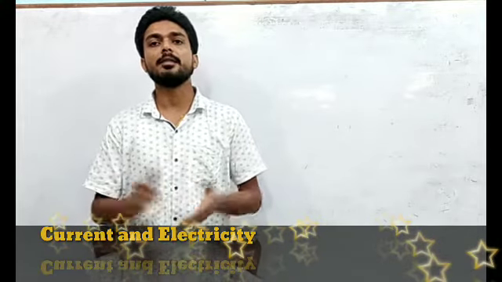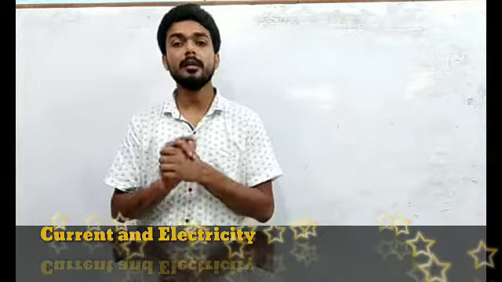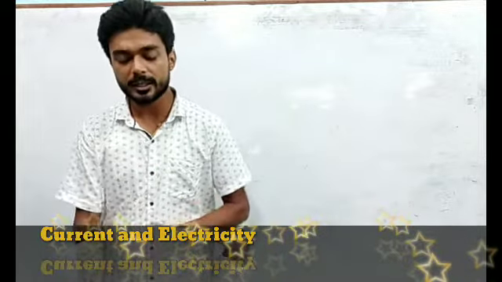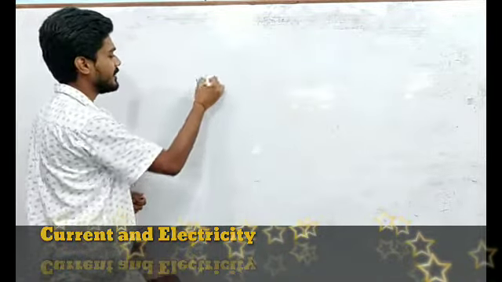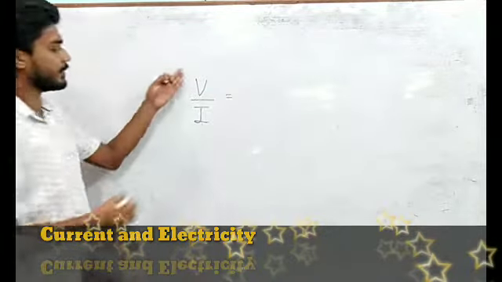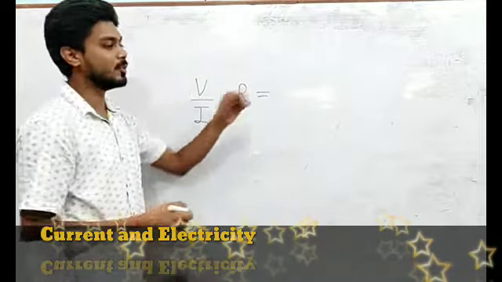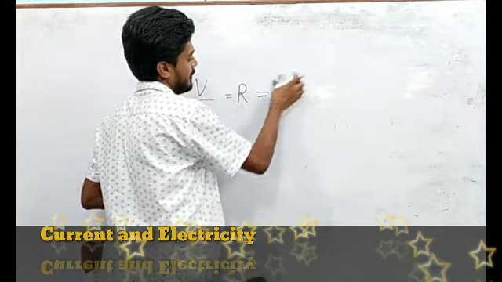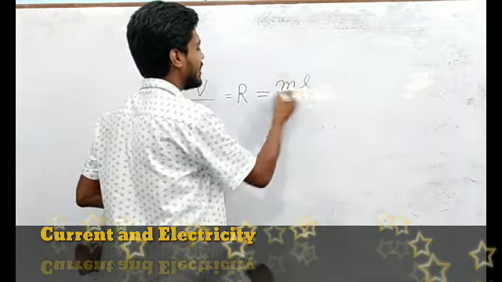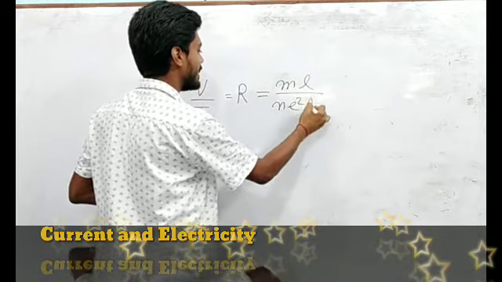power. Let's start. Students, in Ohm's law we have studied the condition V upon I is equal to R, and that is equal to ml upon Ne square A tau.